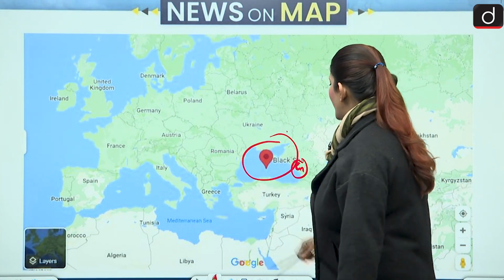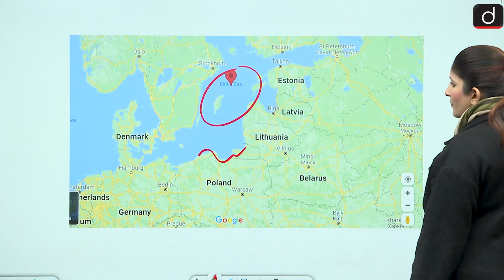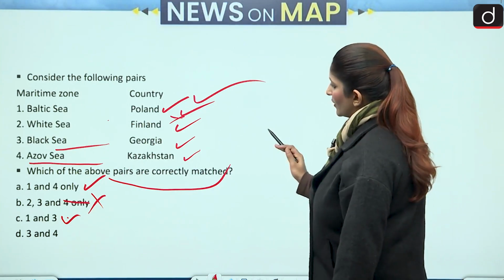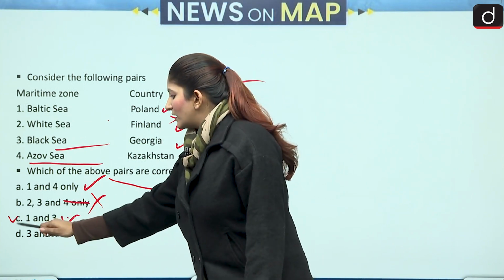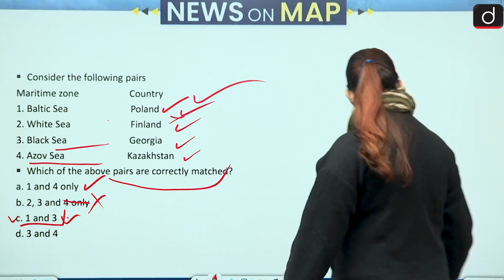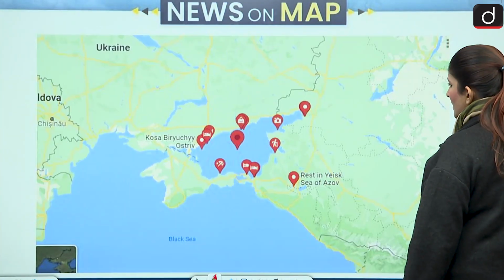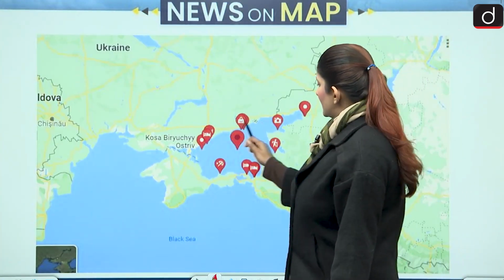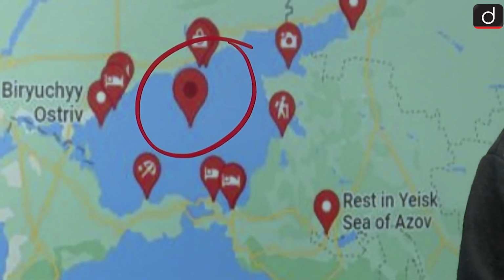Alright, so yes, Black Sea and Georgia, this is correct. So pair 3 is correctly matched. 1 and 3, C should be the right answer. Now, because we do not have 1, 3 and 4, let's check Azov Sea and Kazakhstan. As you can see, the Azov Sea lies here, the Sea of Azov, bordered by Ukraine and Russia. Kazakhstan is not in the picture.